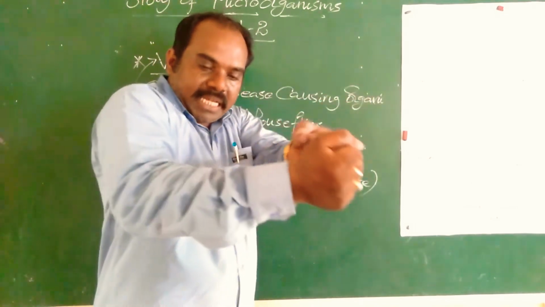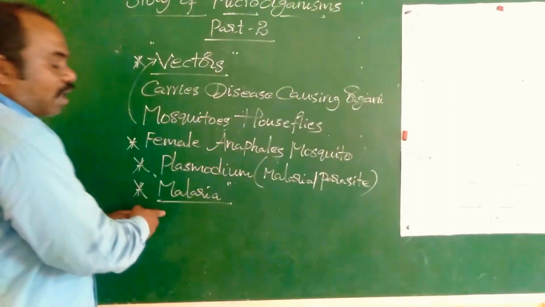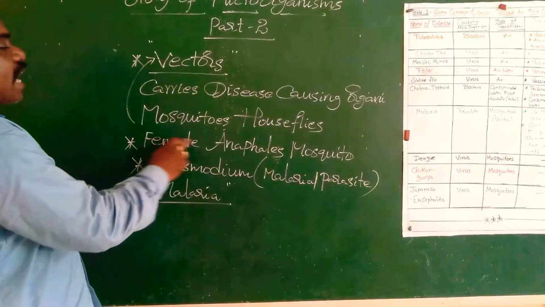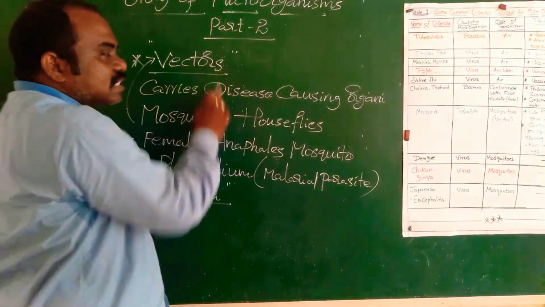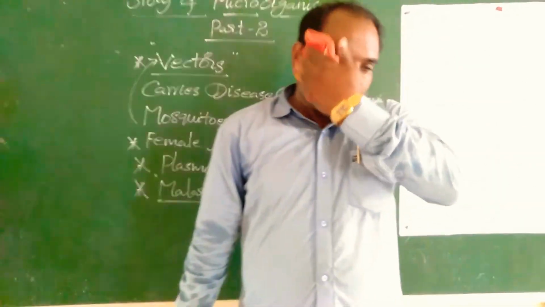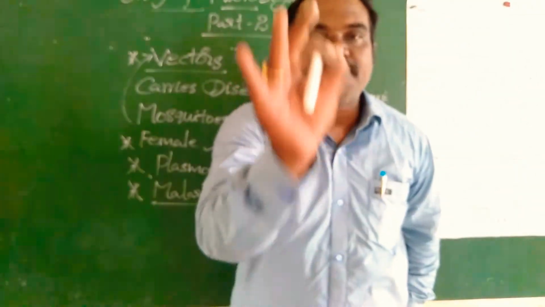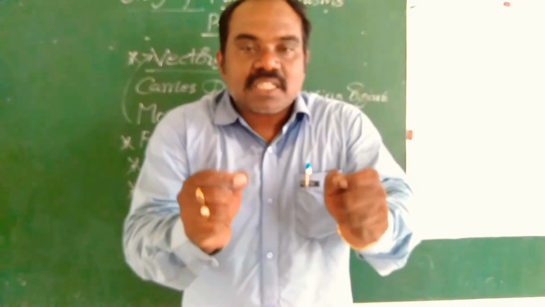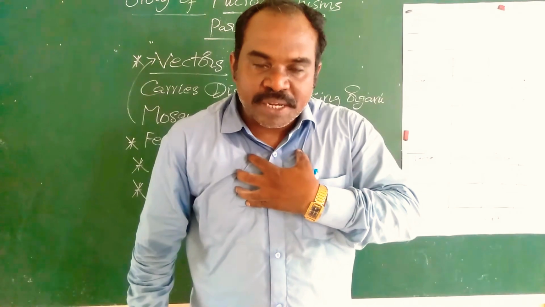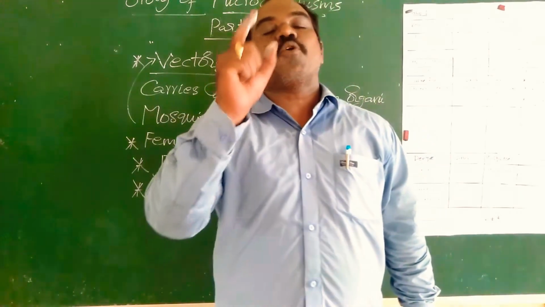And sucks the blood, releasing the malarial parasite Plasmodium. It causes malaria. So, the female Anopheles mosquito can act as a vector. My dear students, malaria is a harmful and dreadful disease, and this is a communicable or contagious disease. The disease is transmitted from an infected person to a normal healthy person through a mosquito bite.